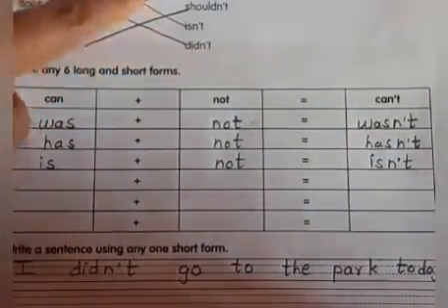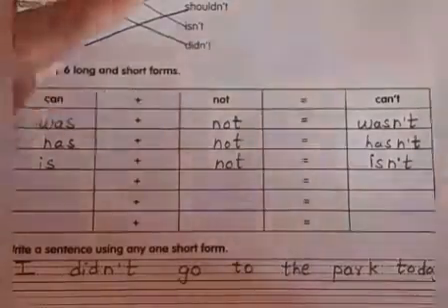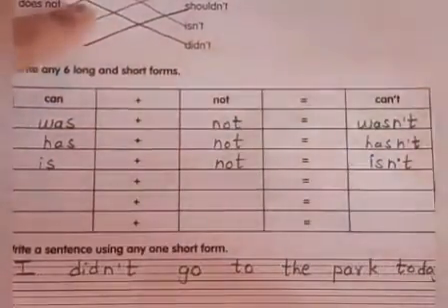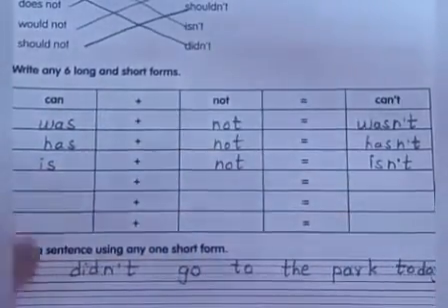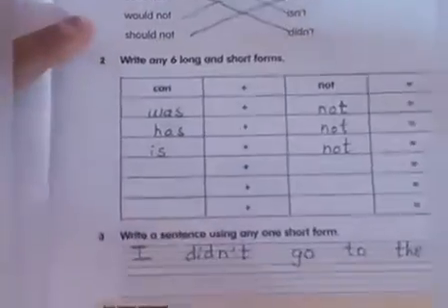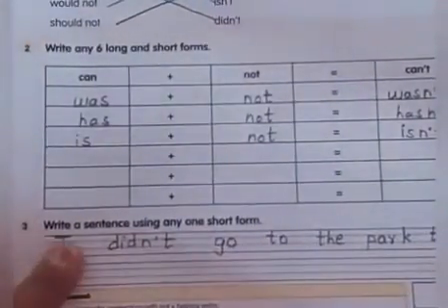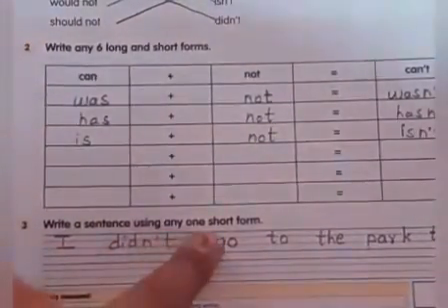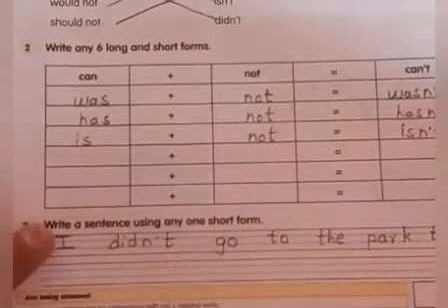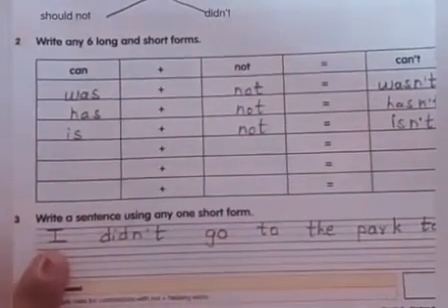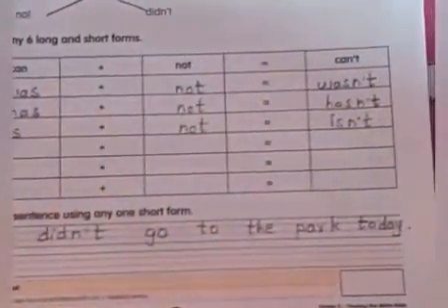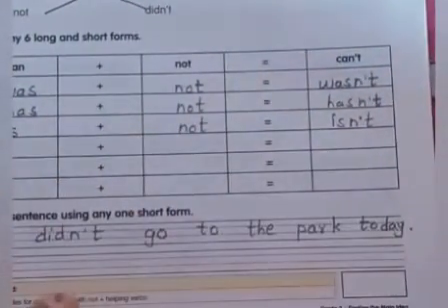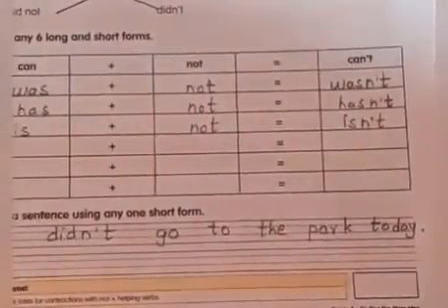You can take the bit number 1, with the help of bit number 1. Here words are there, no, that you have to write here. Okay, children. Now bit number 3, children. Bit number 3 is: write a sentence using any one short form. Okay, so I did not go to the park today. Like this sentence you have to write neatly in your workbook.